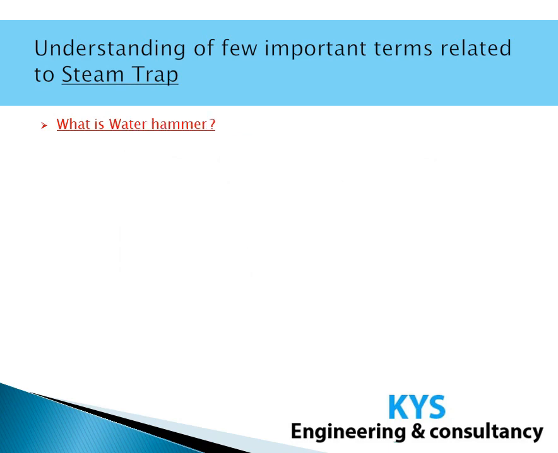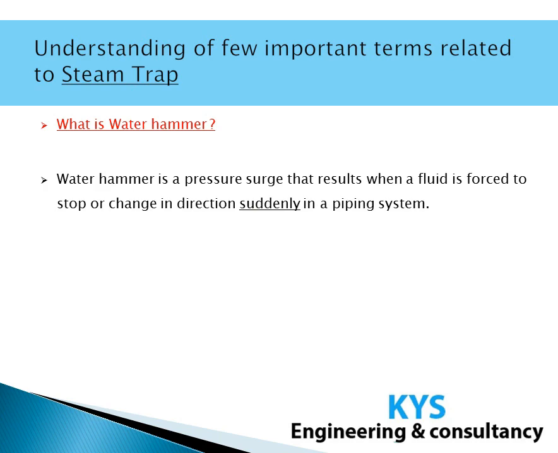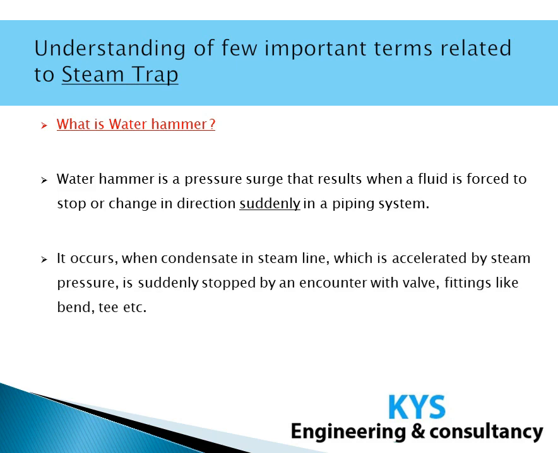Water hammer. Water hammer is a pressure surge which is observed when we have a sudden change of direction of flowing fluid, or if we suddenly stop the flow of fluid. This happens due to change in momentum of the flowing fluid. In a steam system, this happens due to condensate. When condensate, which is accelerated by the steam pressure, is suddenly stopped by an encounter with a valve or fittings, then this surge is observed.